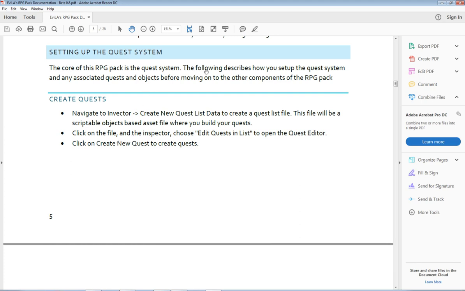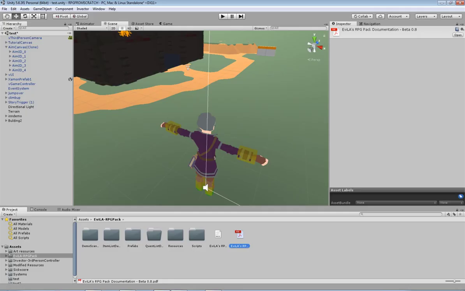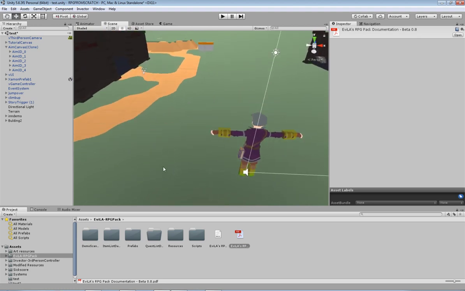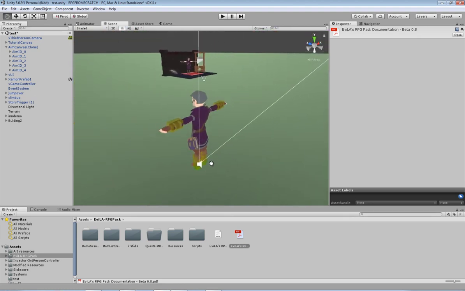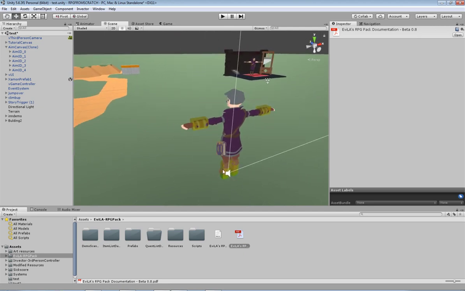But anyway, setting up the quest system. So you need to create what's called the new quest list data. Now, this is one of the bugs that I hit in the first place that was causing me a whole lot of grief, and I thought I'd figured out what was wrong with it, but I didn't. But I got in touch with the guy that made it, and we were able to walk through it and figure out what was going on.